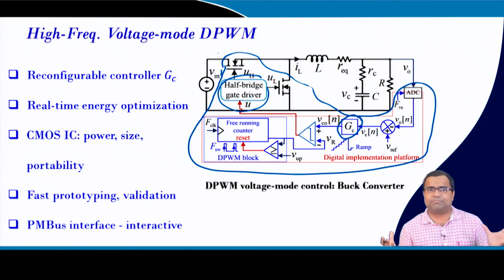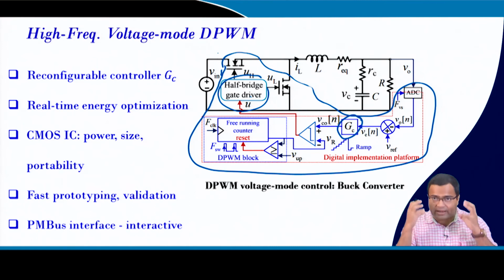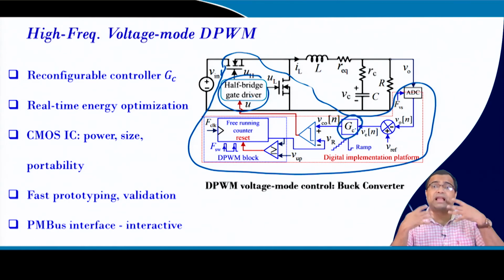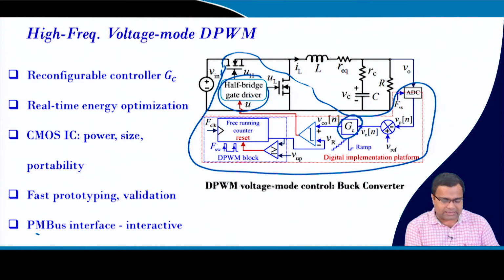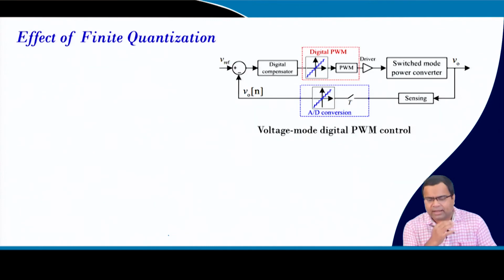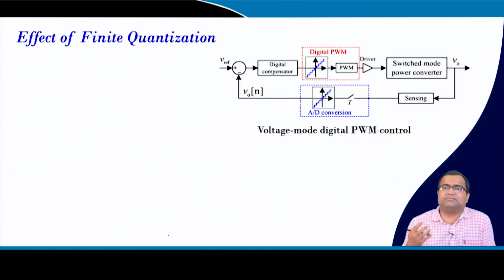You can use FPGA based prototyping to validate an idea, and you design the code using HDL, hardware description language, and whatever HDL code you synthesize can be used to synthesize your actual digital IC. Then a PMBus interface will make your power supply reliable, you can communicate and achieve higher performance. But it comes with various prices.